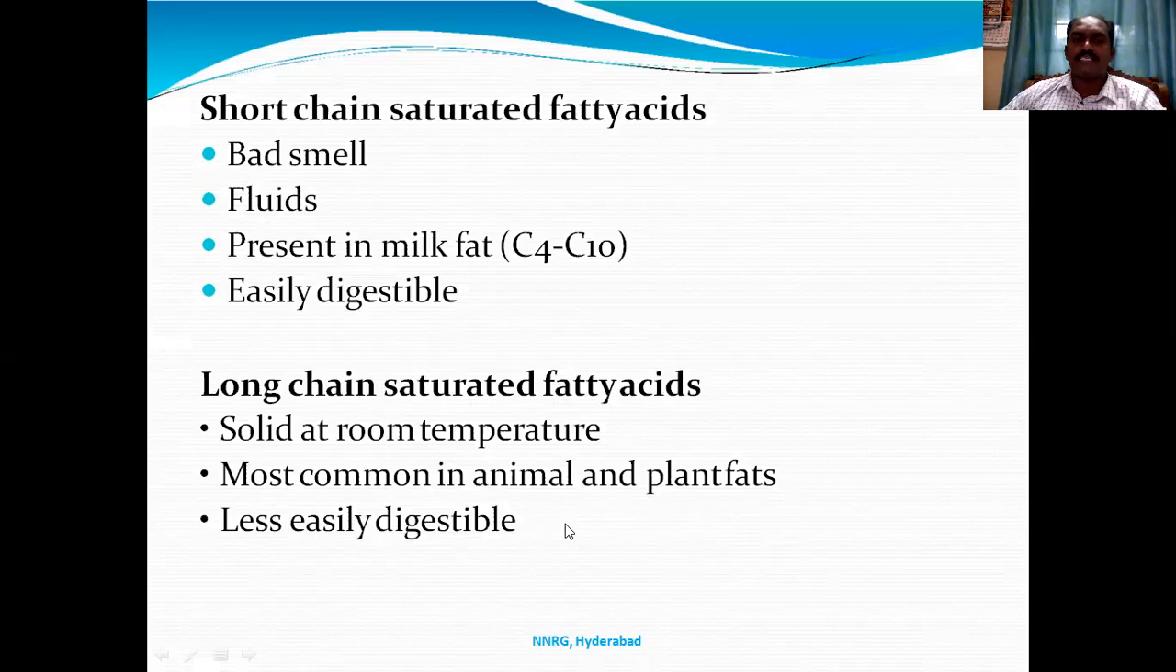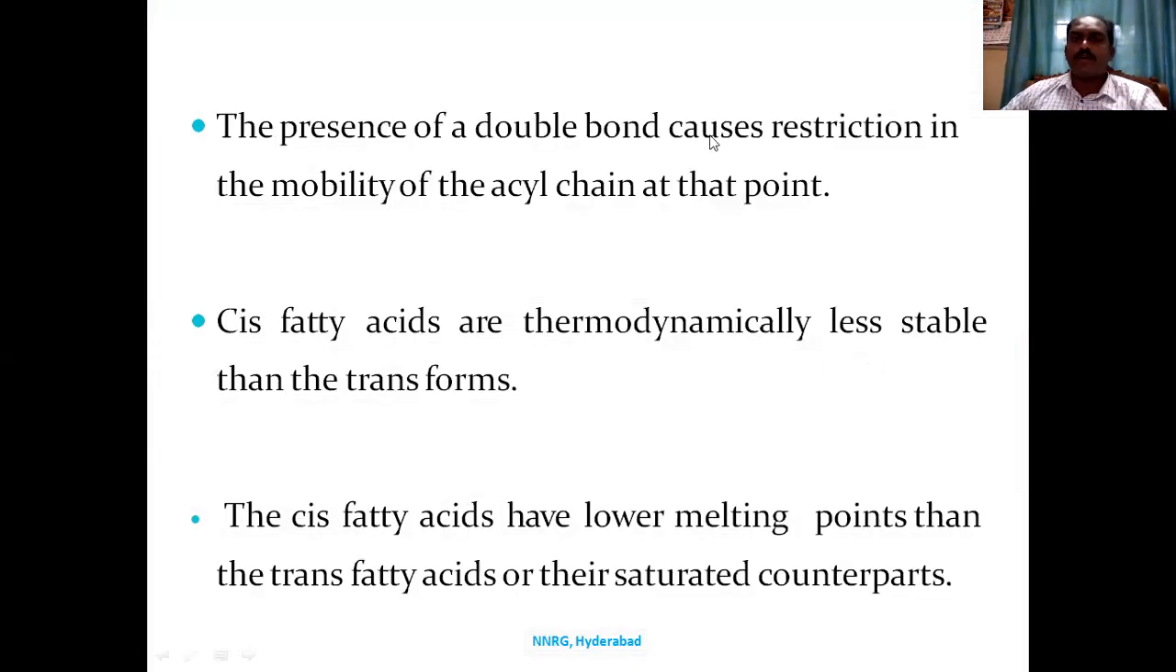fats, and less easily digestible. The presence of a double bond restricts rotation, the mobility of the acyl chain at that point. These cis fatty acids are thermodynamically less stable than the trans form. Cis fatty acids have a lower melting point than the trans fatty acids and their saturated counterparts, because these fatty acids have